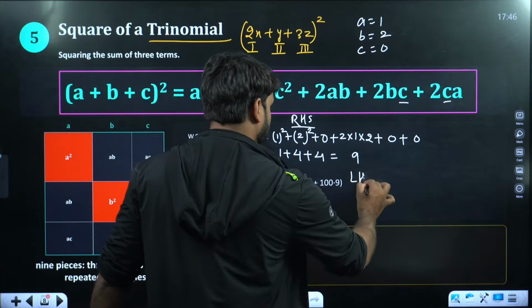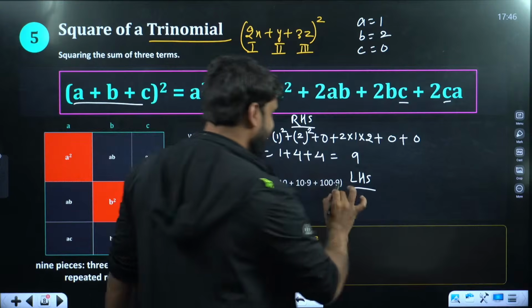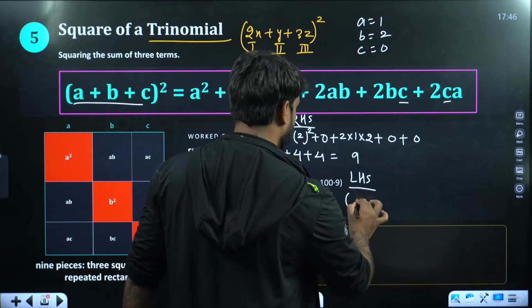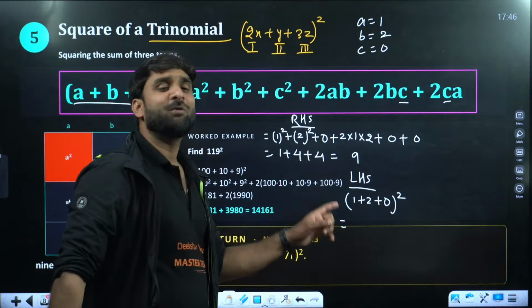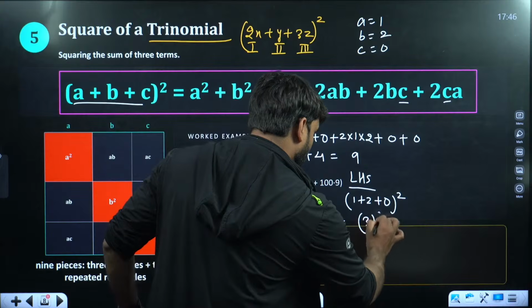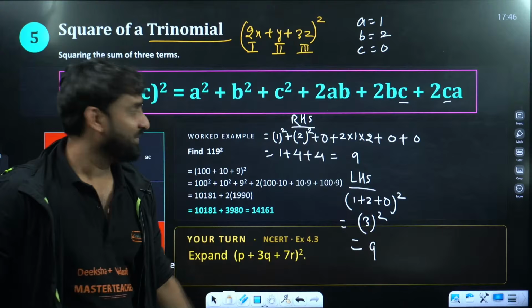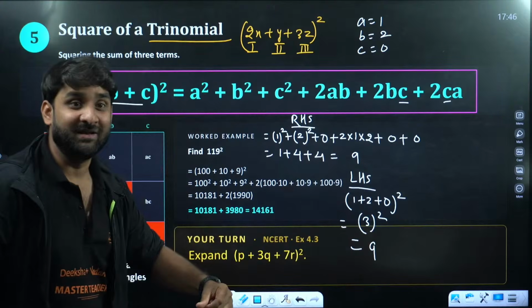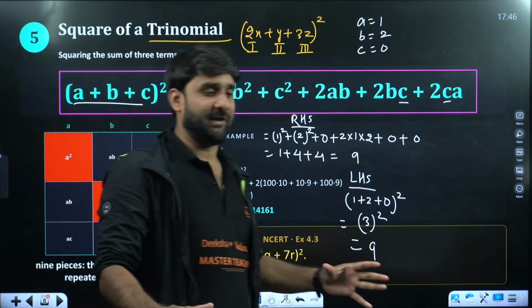Now let's put at LHS. So LHS is equal to a plus b plus c whole square, right? So put here a is 1 plus 2 plus 0 whole square. My dear, 1 plus 2 plus 0 will be 3. So 3 whole square. Oh, wow. RHS is also giving 9. LHS is also 9. Hence, proved that this identity is absolutely correct.